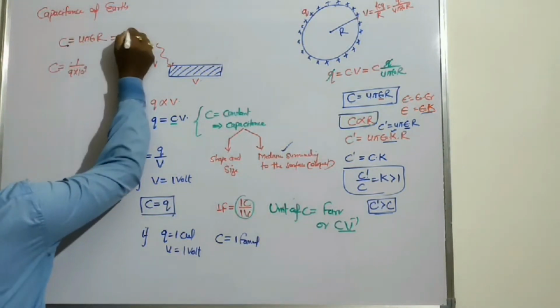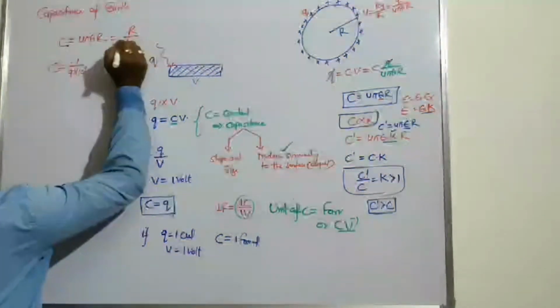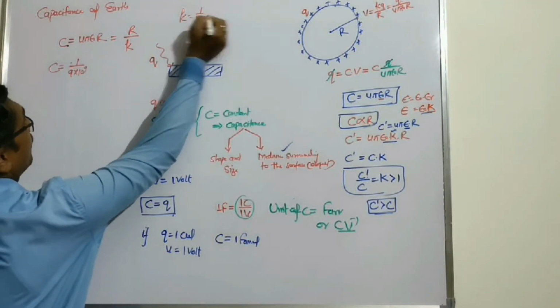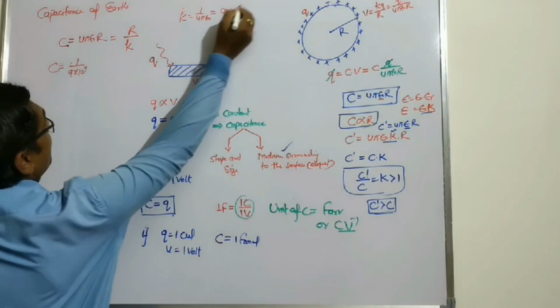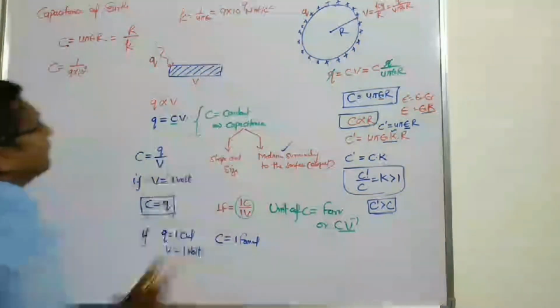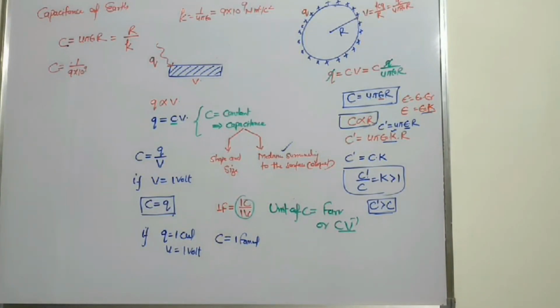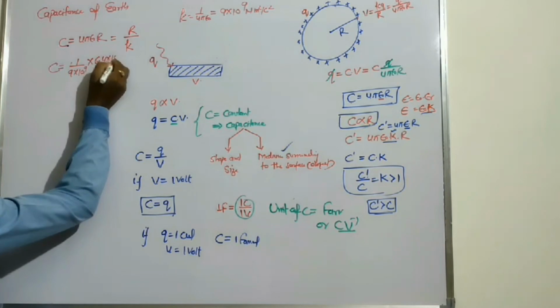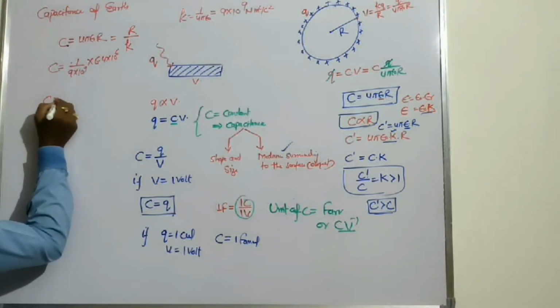We can also write this formula as R by k, where small k equals 1 upon 4 pi epsilon naught, which for air or vacuum is 9 into 10 to the power 9 Newton meter square per Coulomb square. The radius of the earth is 6.4 into 10 to the power 6 meter. Now we can calculate.